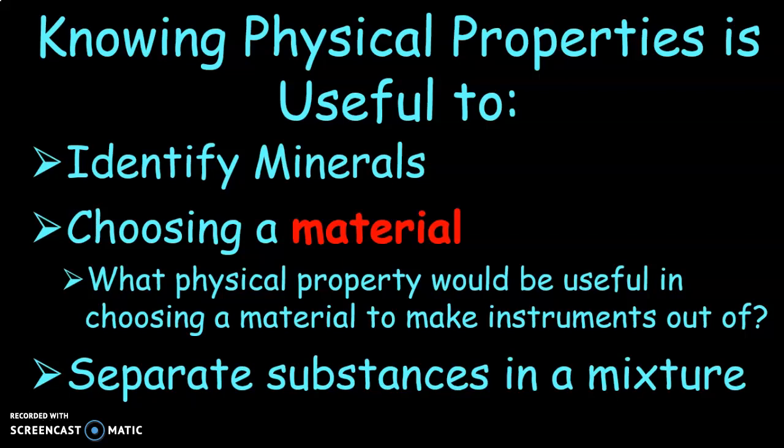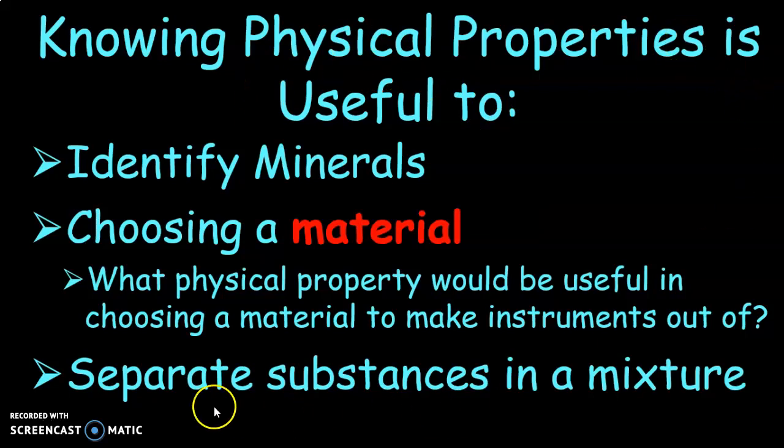It wouldn't hold up well. It wouldn't be strong enough. We want to use something that allows sound to pass through it easier and cause reverberations that make our instrument sound better and more powerful. So we're going to use something like a metal instead of paper, styrofoam, or plastic.